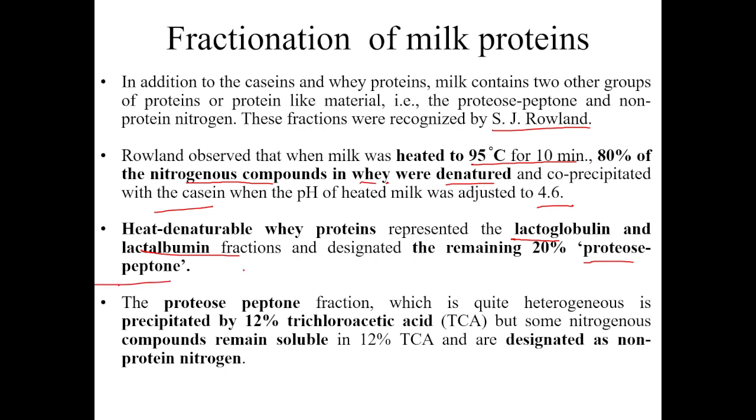Now this proteose peptone fraction, which is quite heterogeneous, can also be precipitated by 12% TCA. So if you use 12% TCA, the proteose peptone fraction is also precipitated. But there are some nitrogenous compounds which remain soluble in 12% TCA, which are designated as non-protein nitrogen.